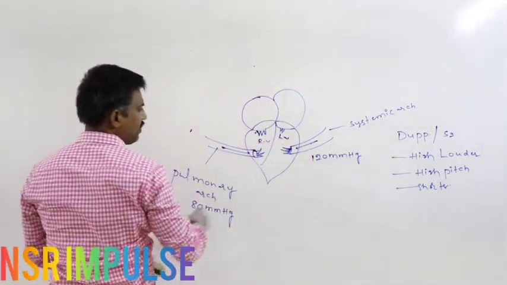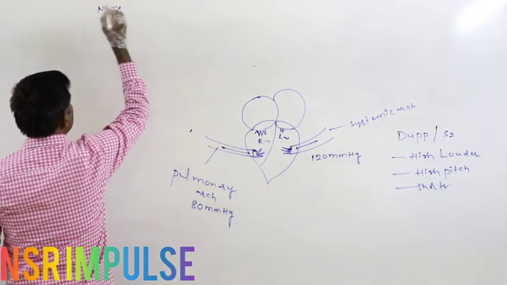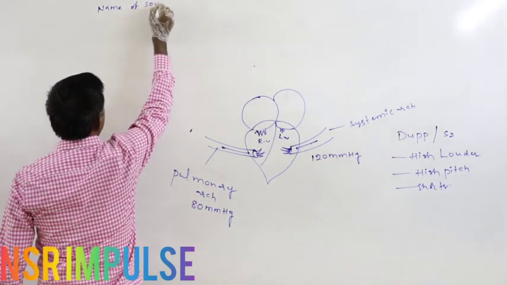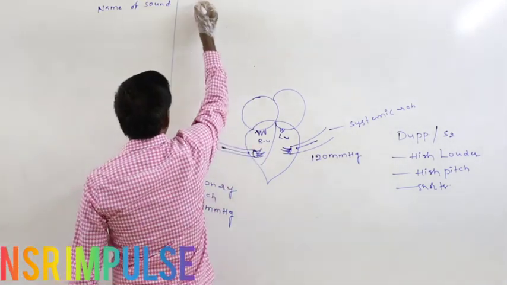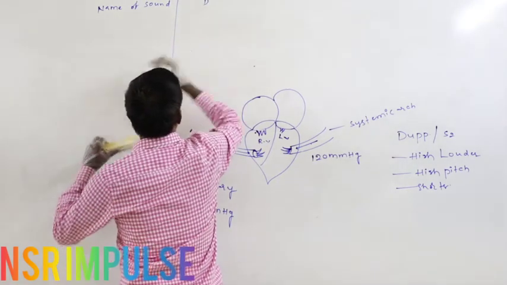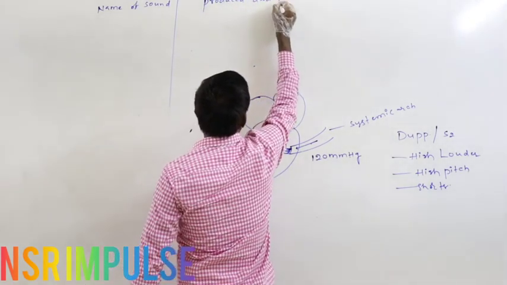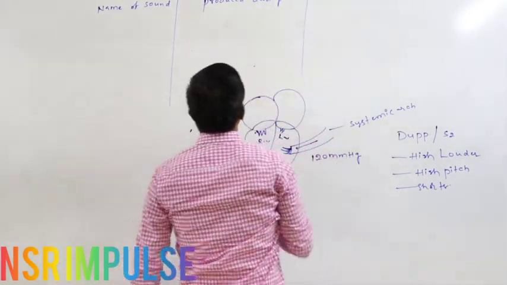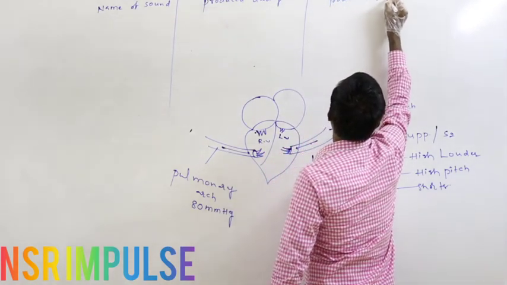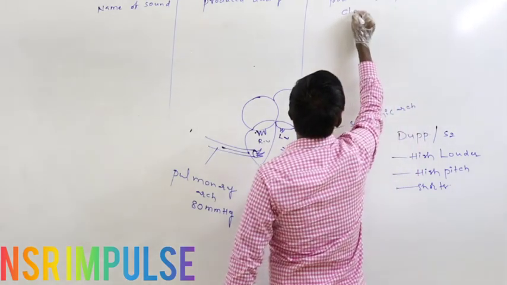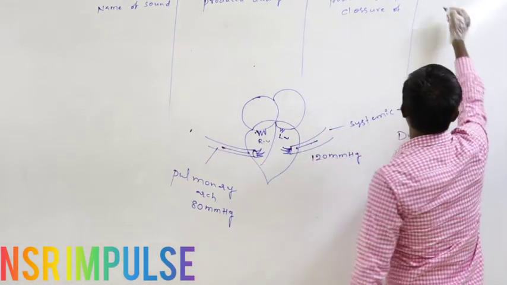So just before going to the details of ventricular relaxation, you have to know what is the first heart sound, name of sound, produced during, and produced due to closure of. Next to significance.